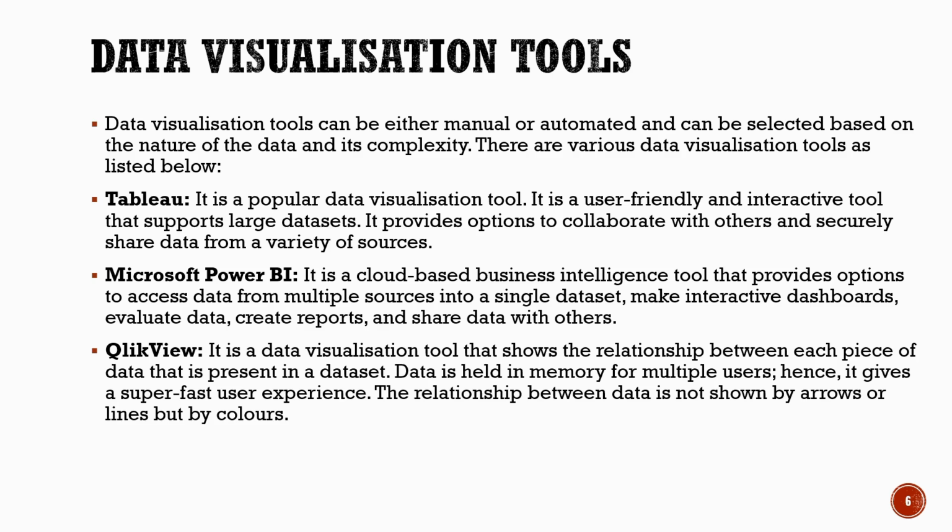Now, QlikView. QlikView is a tool that helps us understand the relationships between different data. It stores data in memory, which makes it very fast. Instead of using arrows or lines, it uses colors to show connections between data. These tools make data visualization easier, faster, and more effective.